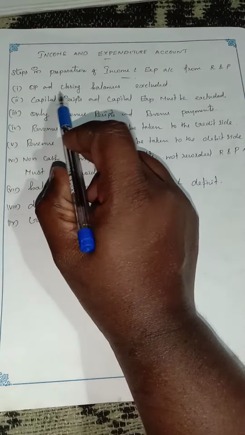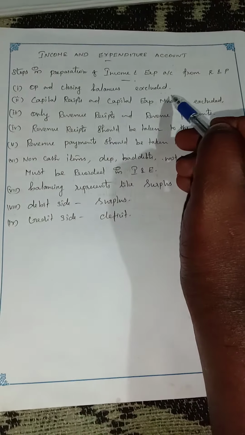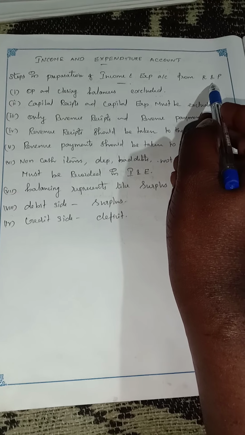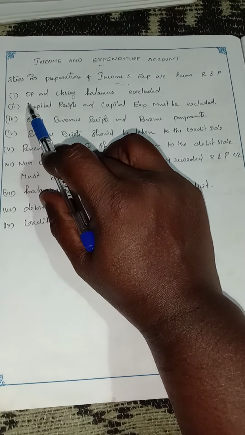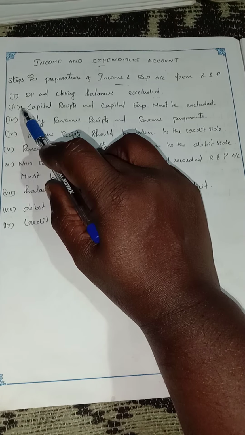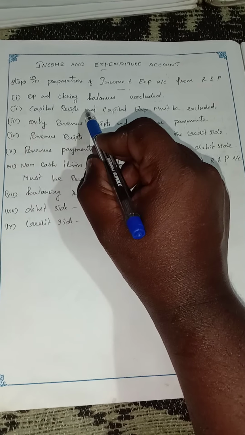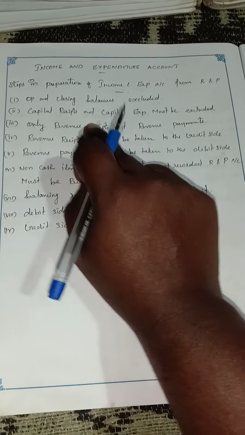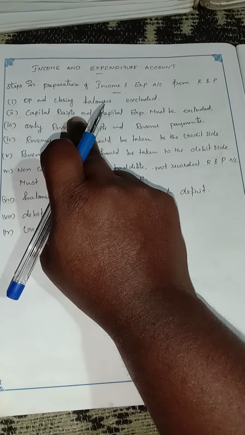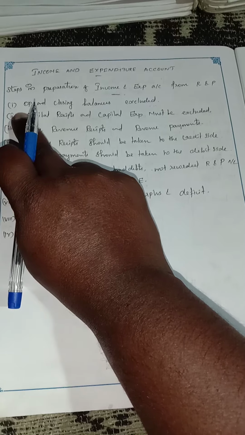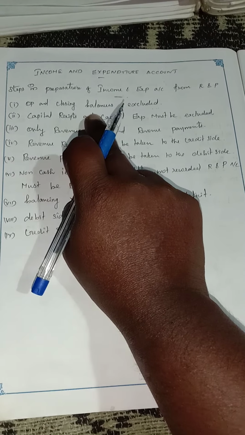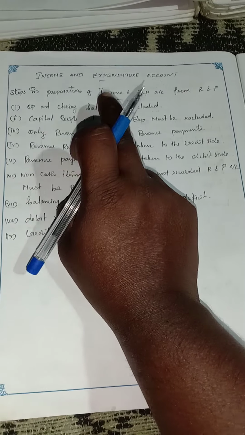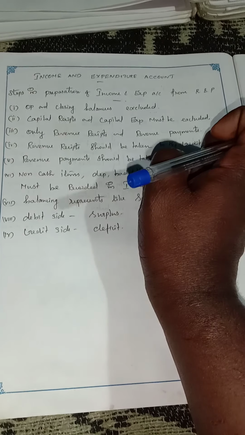The first point is that the opening and closing balance are excluded. According to the receipts and payments account, we take the opening balance on the debit side and the closing balance on the credit side. But in the income and expenditure account, we will not write the opening and closing balance. Did you understand the first one? Opening and closing balance is excluded, meaning we will not take the opening and closing balance.